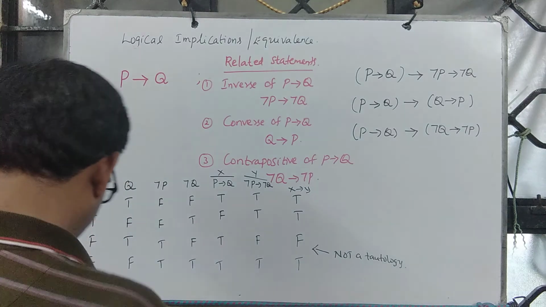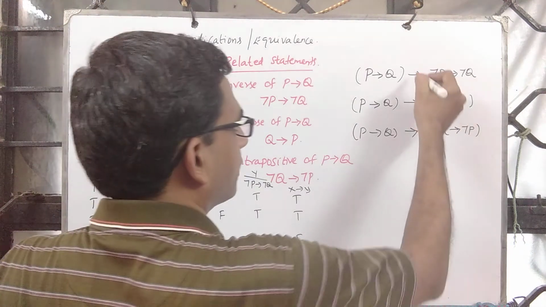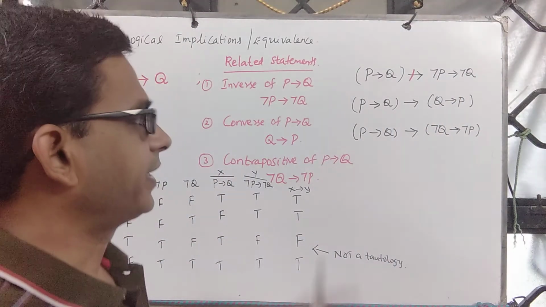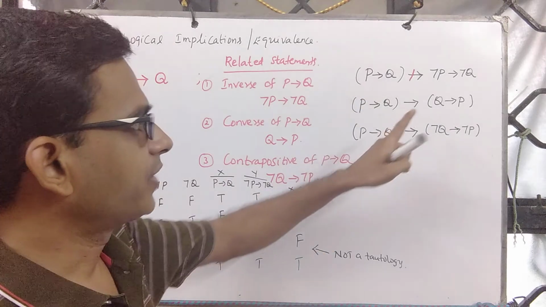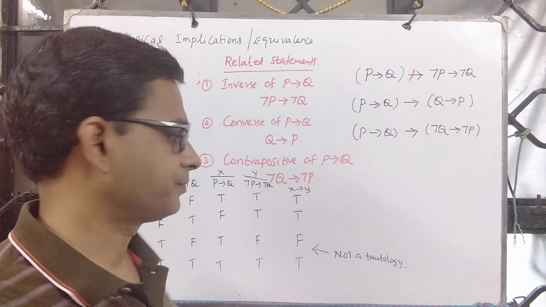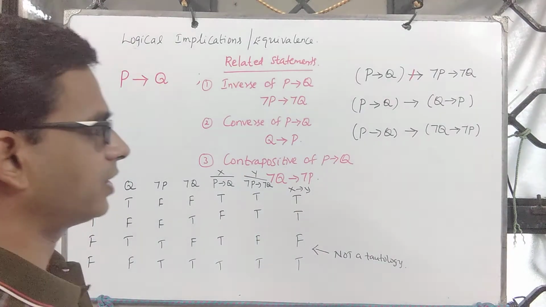Since it is not a tautology, one cannot conclude the inverse from P implies Q. So given P implies Q, the inverse does not follow from the statement. Reason: it is not a tautology.